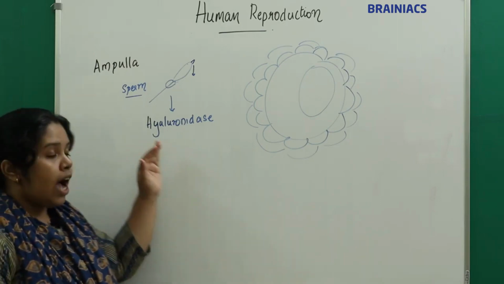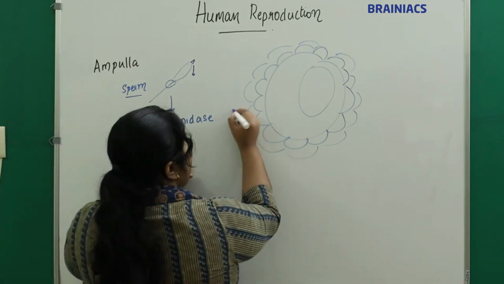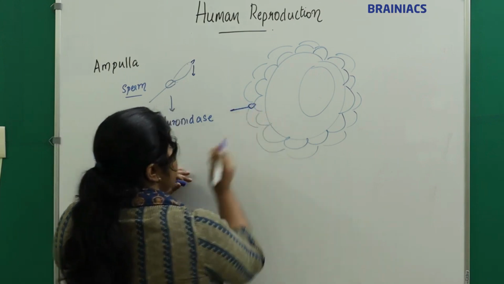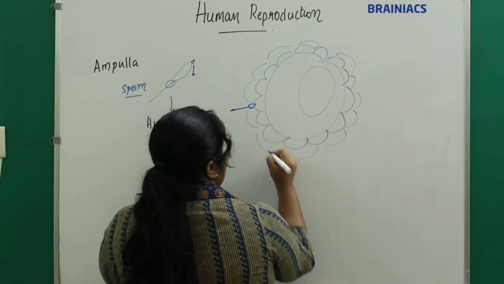This hyaluronidase enzyme will enable the sperm to penetrate which layer? This is the corona radiata.